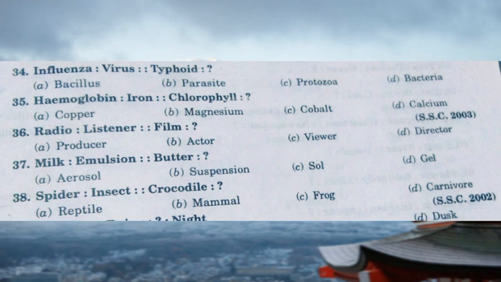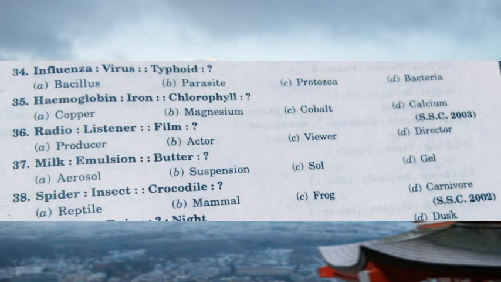So the first question is influenza is related to virus, and typhoid is related to what? Influenza is a disease caused by a microorganism called a virus. Typhoid is also a disease caused by a microorganism, but which microorganism we have to find out. The options given are bacillus, parasite, protozoa, and bacteria. So you must know that